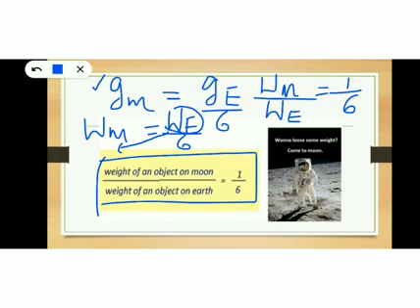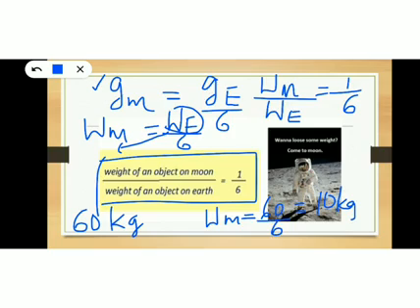Okay, so whenever you go to the moon, you will lose some weight. Suppose the weight of Ramu on earth is 60 kilogram. So what will be his weight on the moon? The weight of Ramu on the moon will be 60 divided by 6, that is 10 kilogram.